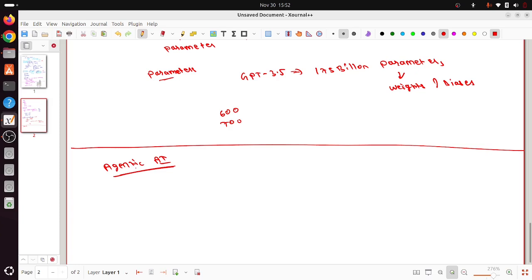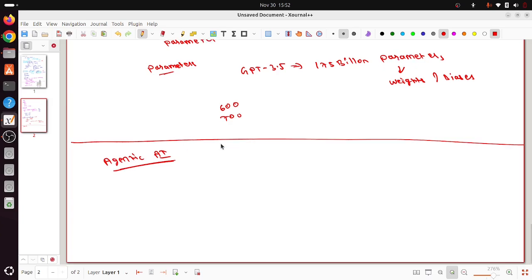So how is generative AI different from agentic AI? Let me explain. In Gen AI, you have an LLM, the large language model. And what is the goal of this model? Given a prompt, the idea is to generate content.